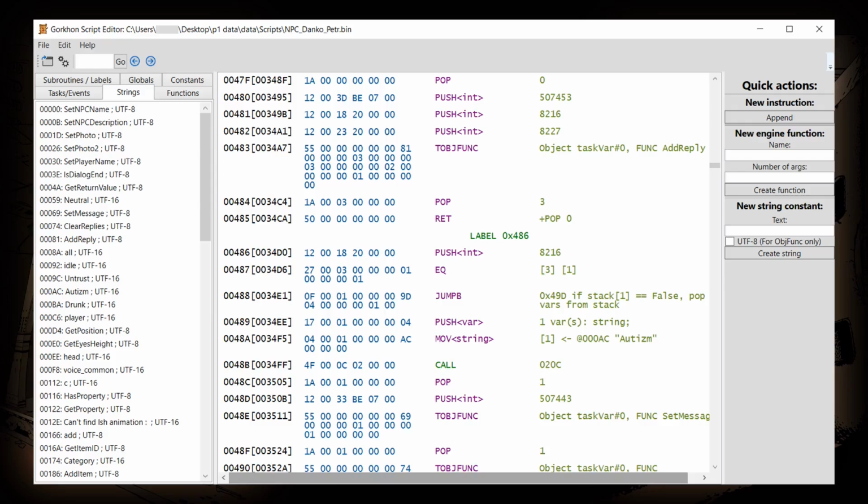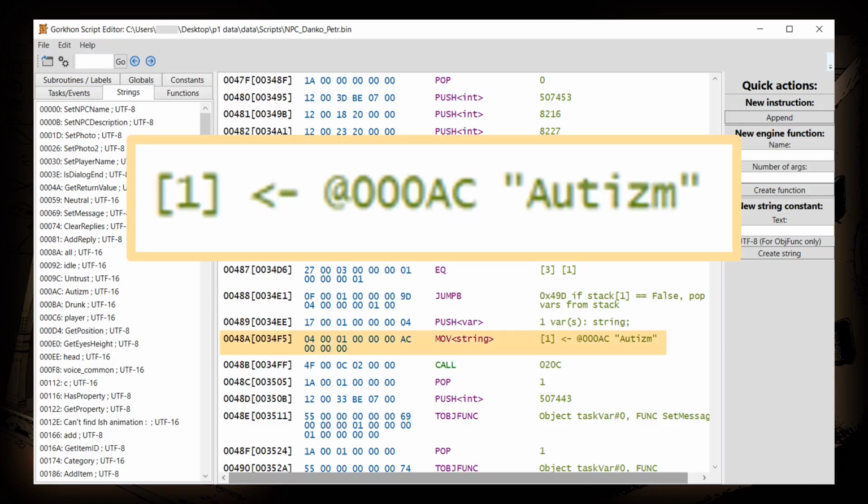In Peter's default script for the bachelor's route, we see autism mentioned. Here, Peter's script is setting his emotion to autism on a particular dialogue choice. Which line of dialogue causes this expression? That comes from the number listed slightly after the instruction to push the autism string.